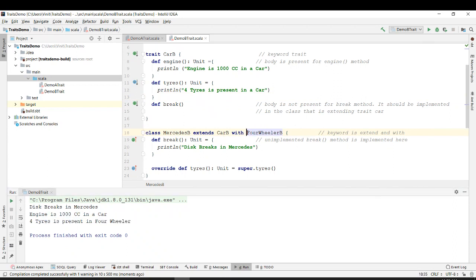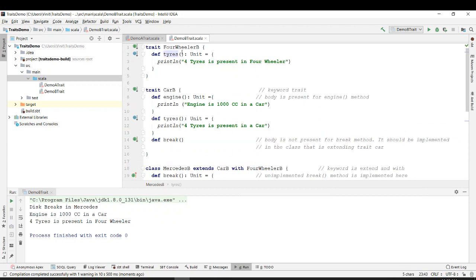So whatever is written at the right hand side, it will come from there. It will start looking from the extreme right towards the left. So if it is found in a four wheeler, it will show that. So super dot tires will execute the four wheeler's one.